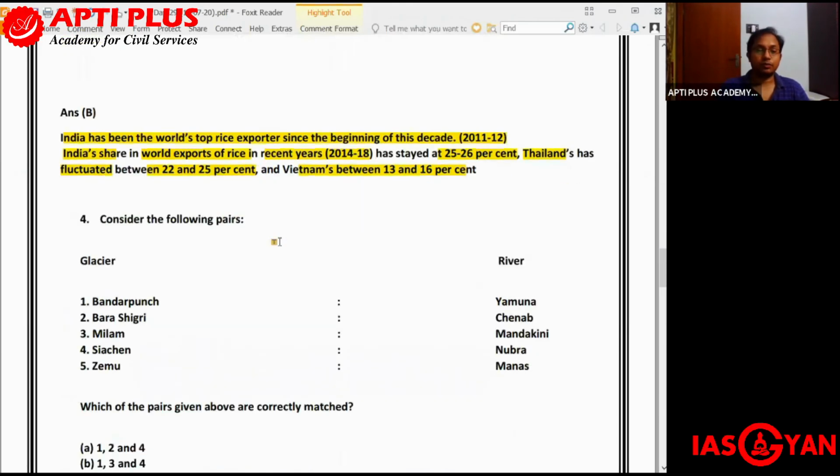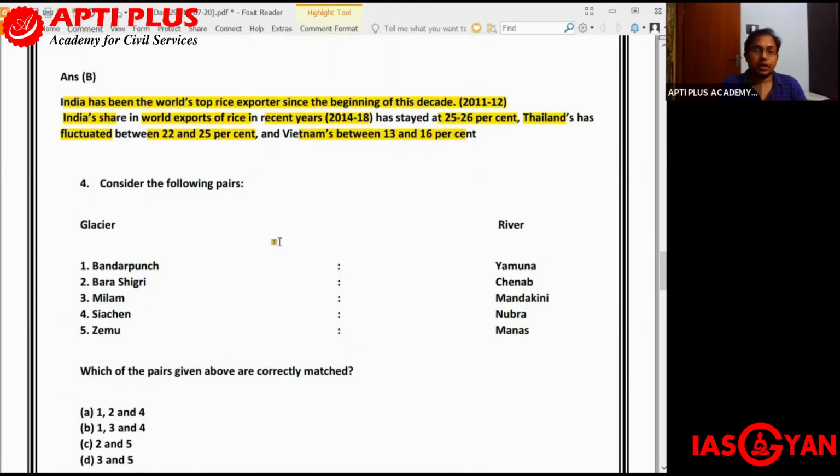Moving on to the fourth question. The fourth question is also from geography, and this question was also asked in UPSC Prelims 2019. Here again we have a question where there are two columns given. In one column you have the glaciers, and in the other column you have the rivers which arise from them. You have to match them. The first glacier mentioned is the Bandarpunch glacier, and the river is Yamuna. Next is Bara Sikri glacier, and you have Chenab. Milam glacier, and you have Mandakini. Siachen glacier, and you have river Nubra. And fifth is the Zemu glacier, and you have river Manas.